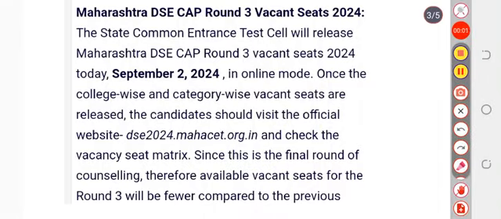Maharashtra DSE CAP Round 3 vacant seat allotment is going to be released today, 2nd of September. The probability of timing is that it will be between 3 to 4 pm, and if it still does not release, don't worry, it will surely be available by late night, nearly between 7 to 8 pm. So the probability is that by 7 to 8 pm you are going to get the Round 3 vacant seat allotment.